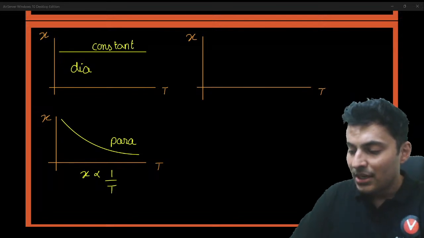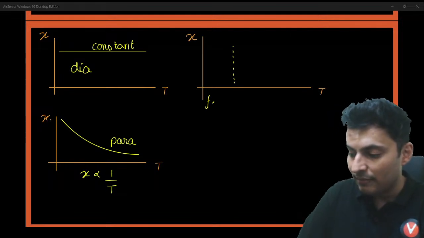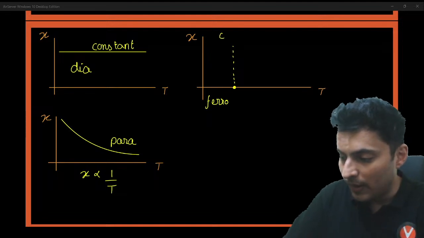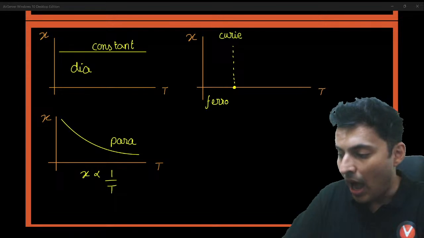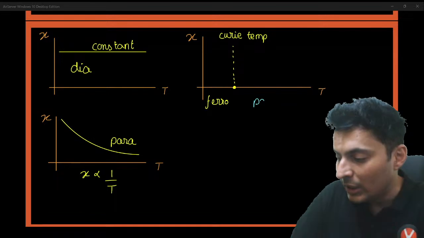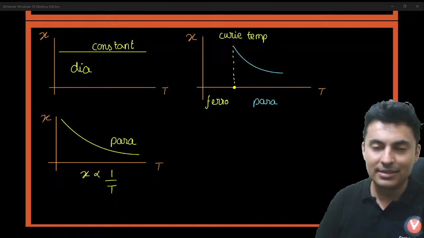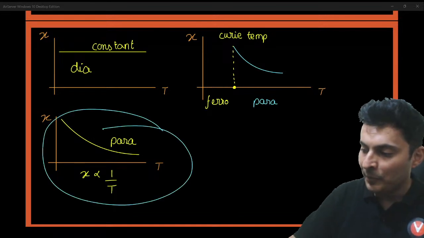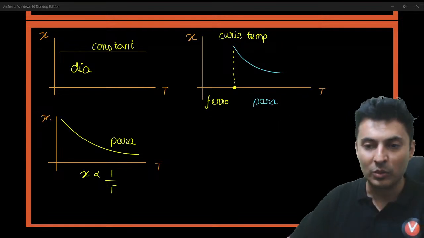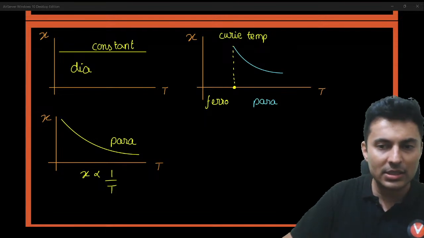And for ferro, till a certain temperature, nothing happens. It remains a ferro material. But there comes a critical temperature called the Curie temperature. After the Curie temperature, it becomes a paramagnetic material. So after that, the graph looks like this. Because for a paramagnetic material, it is an inversely proportional graph. That's why it becomes inversely proportional like this. Yeah, is that okay, everyone, with me on this?